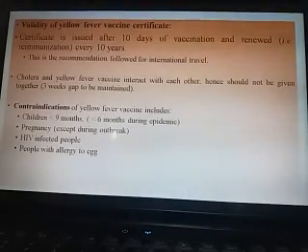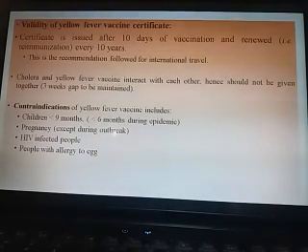Validity of the yellow fever vaccine certificate is very interesting. If persons have been vaccinated, especially those coming from other countries, the institute or hospital that has given the vaccine to the travelers provides a certificate that the person has been vaccinated against the yellow fever virus, and that certificate is valid for 10 years, and should be renewed after every 10 years.